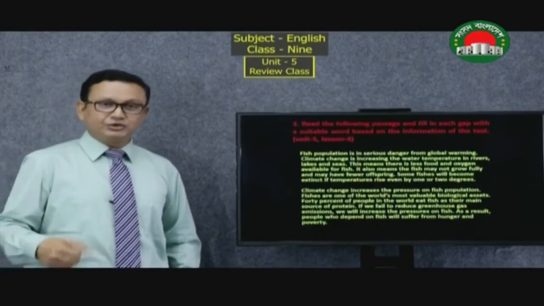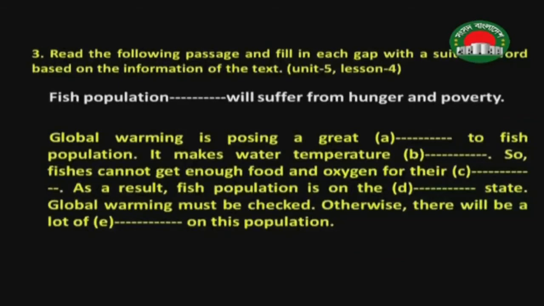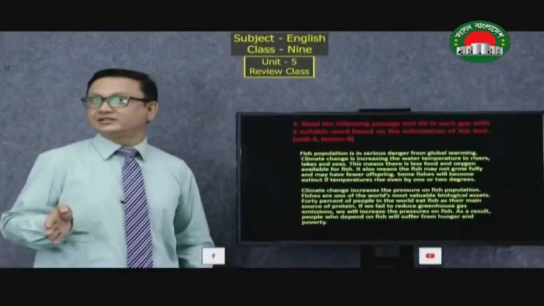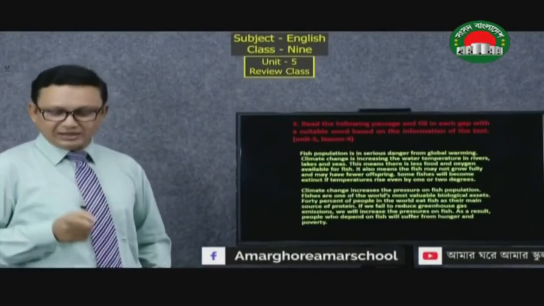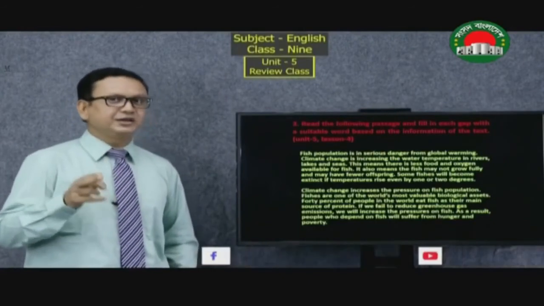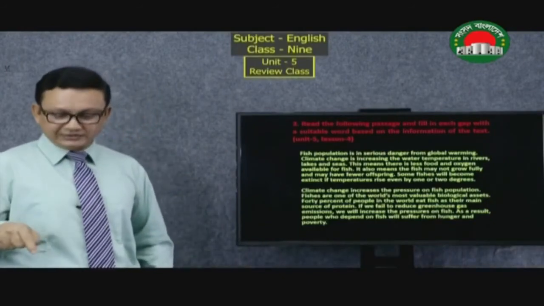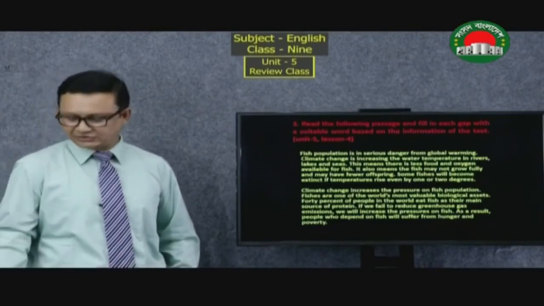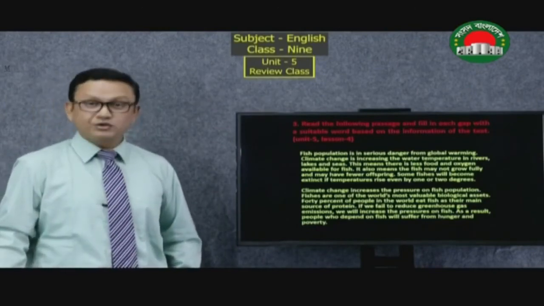Now, come to number 3. Read the following passage and fill in each gap with a suitable word based on the information of the text. And this text has been taken from Unit 5, Lesson 4. And we have discussed it earlier. And now you will just read the text once or, if needed, twice. You will read the text, and after reading the text, we will see what kind of question has been set.